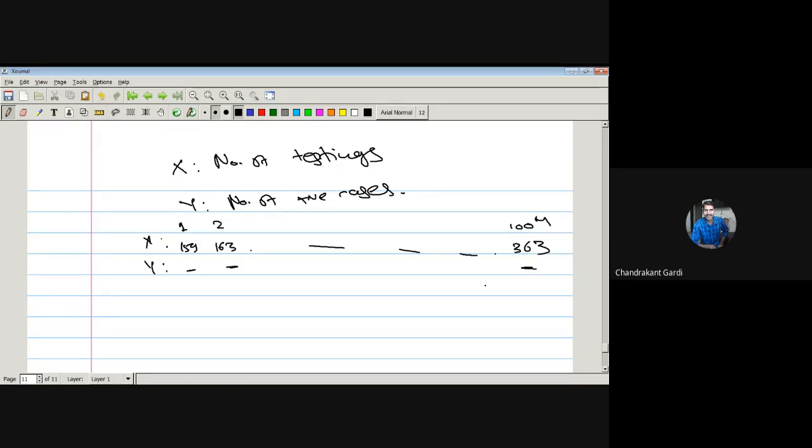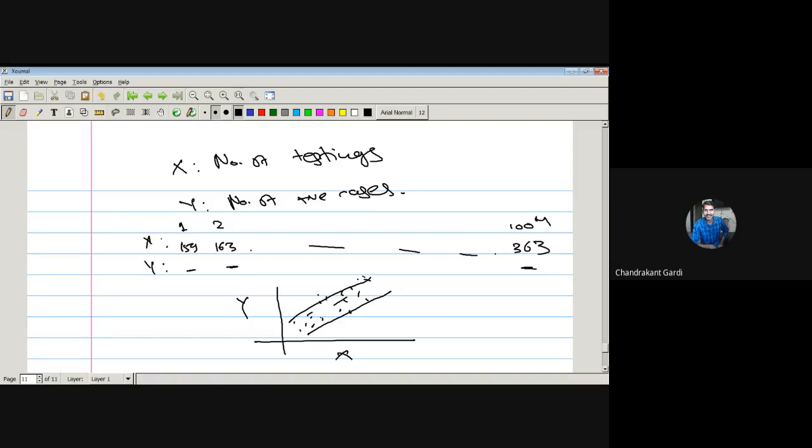Now, just by observing this data, we may or may not get any idea. But once we plot this data, with the number of testings on the x axis and the number of positive cases on the y axis, we may find that the data is like this. It simply means that they are going to have a positive correlation, and that one is going to be significant, because of the way in which the data has been spread in the first quadrant.